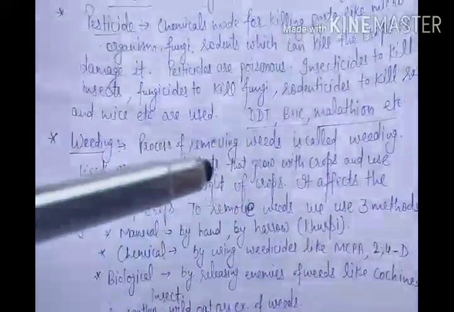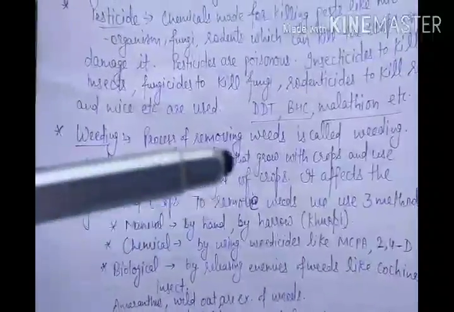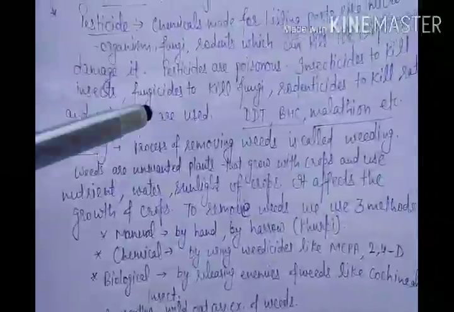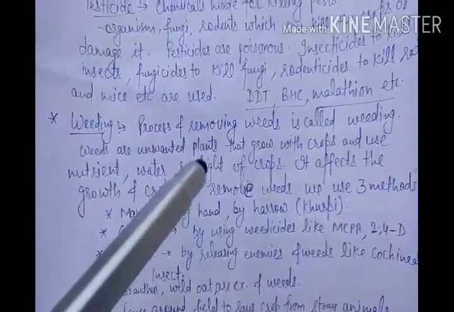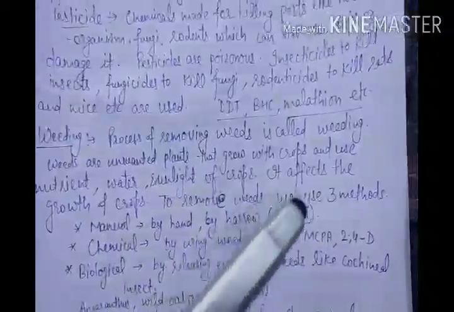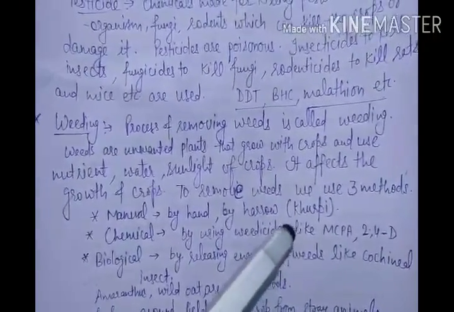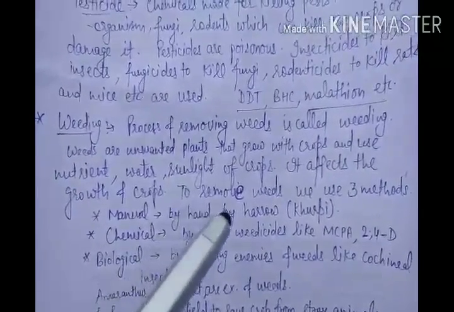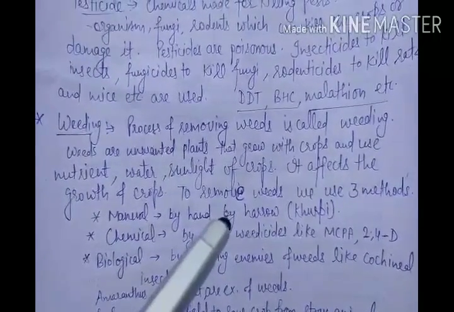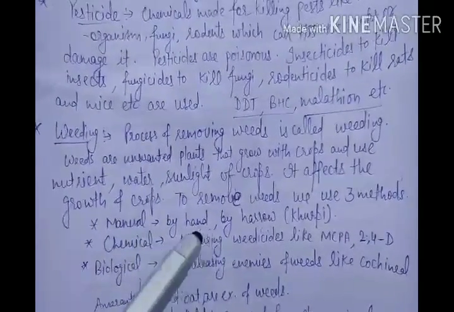If they grow more, then what will happen? They will take more nutrition from the soil, and that nutrition will not reach the crops. So it affects the growth. And removing the weeds is very important, and for that we use three methods. In the first method, which is manual, we can remove the plants by hand, which is a very tedious process, because there are weeds all over the field. So that is by hand.